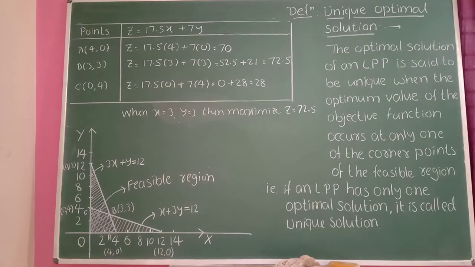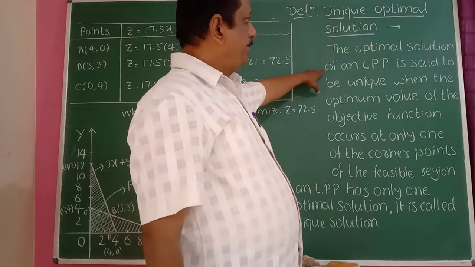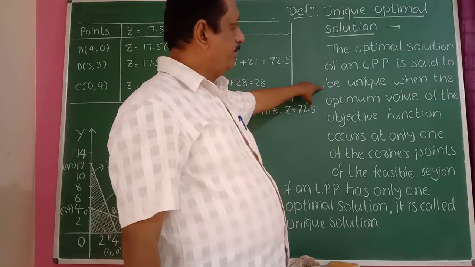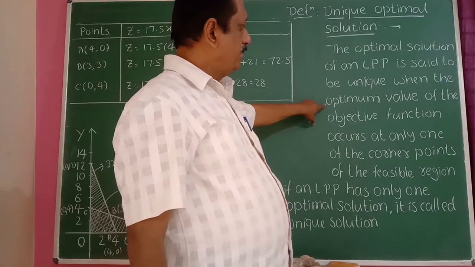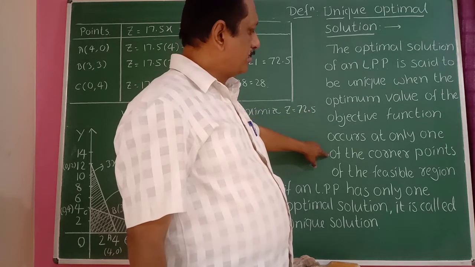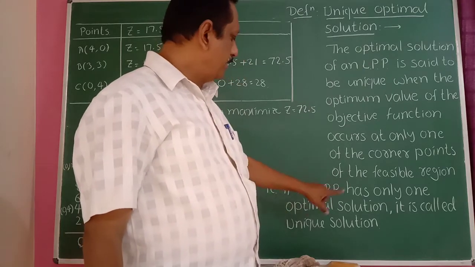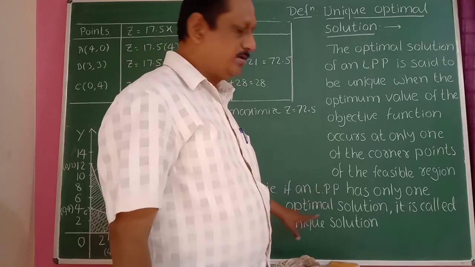So, unique optimal solution. The optimal solution of an LPP is said to be unique when the optimum value of the objective function occurs at only one of the corner points of the feasible region. That is, if an LPP has only one optimal solution, then it is called a unique solution.